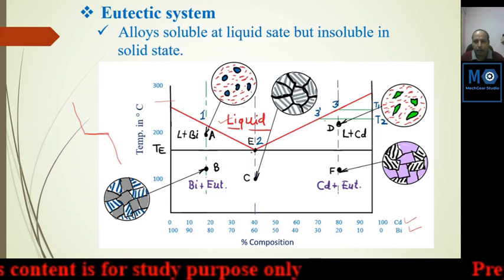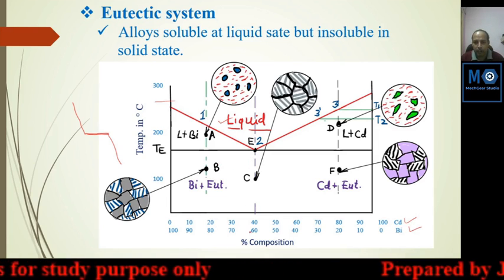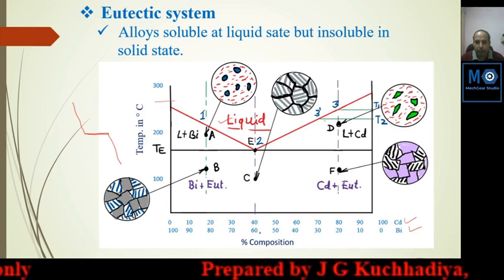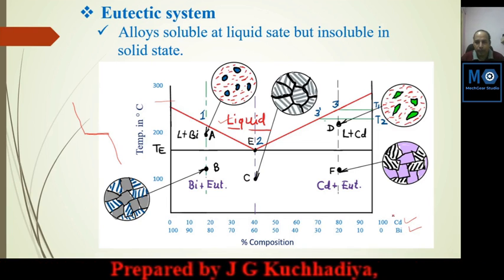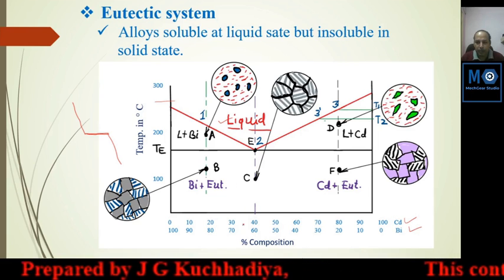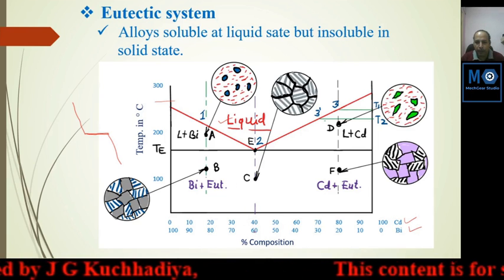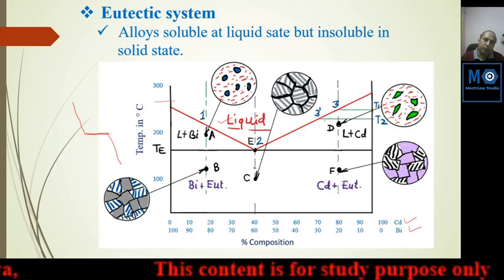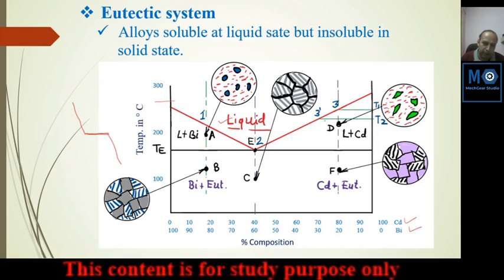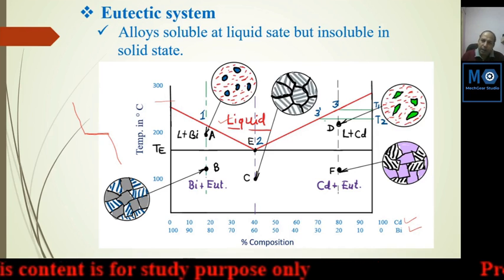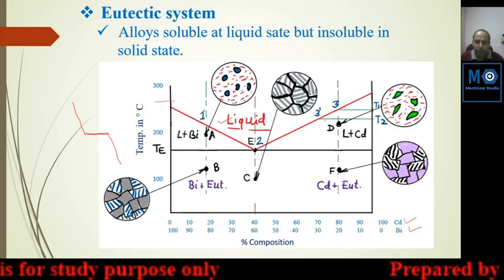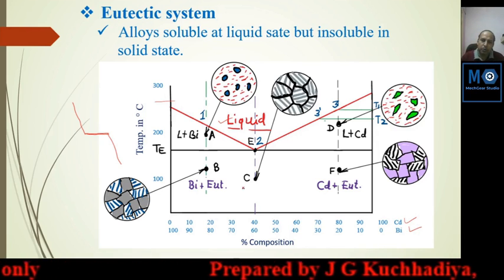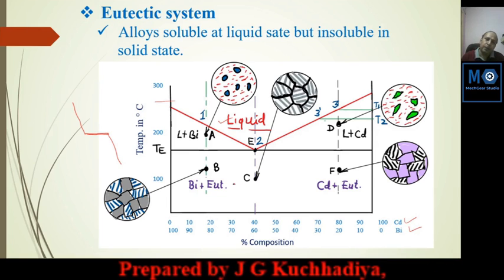So the eutectic mixture is a standard mixture. We cannot alter or change the eutectic mixture for specific metals. Cadmium and bismuth has this composition: 40% cadmium and 60% bismuth. This is the eutectic mixture. We cannot alter this mixture. Now, how does solidification take place in the eutectic system where metals are insoluble in solid state?